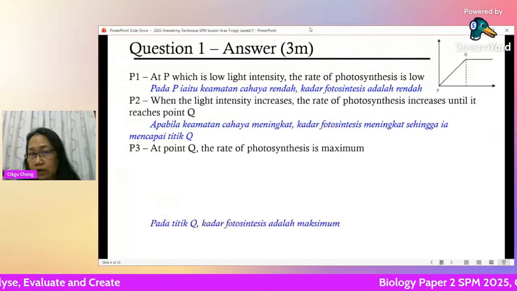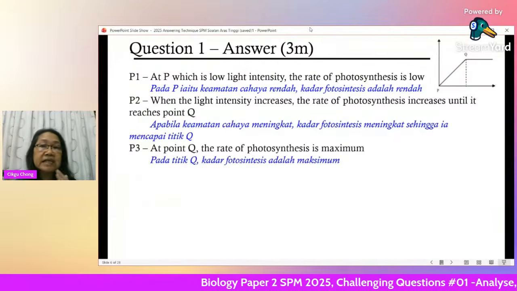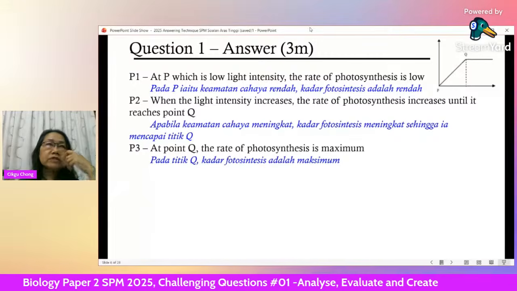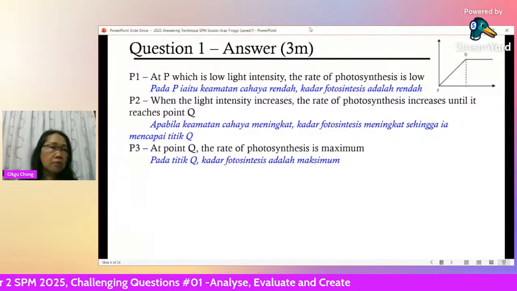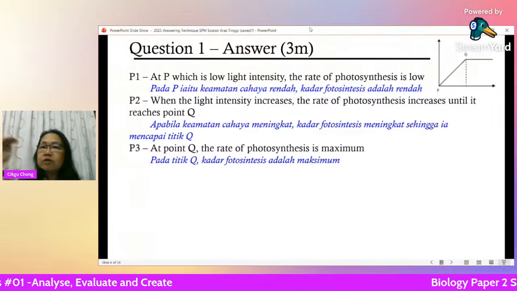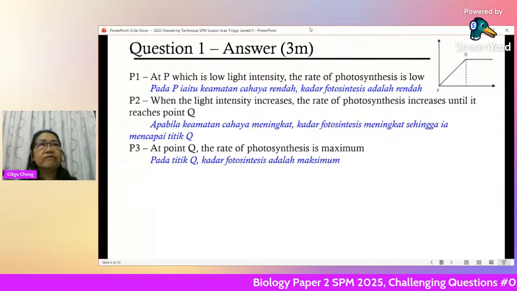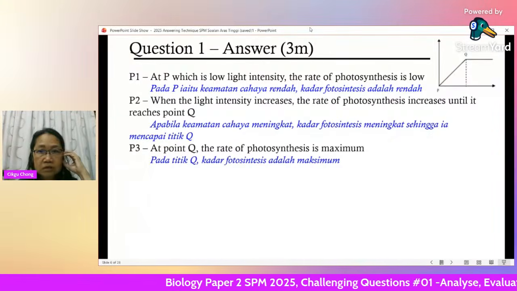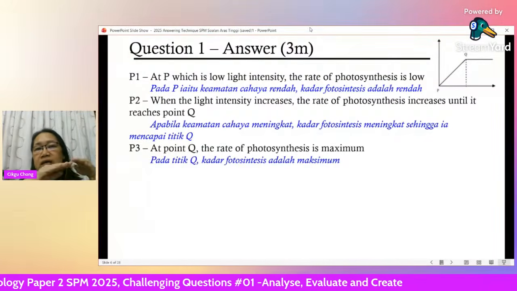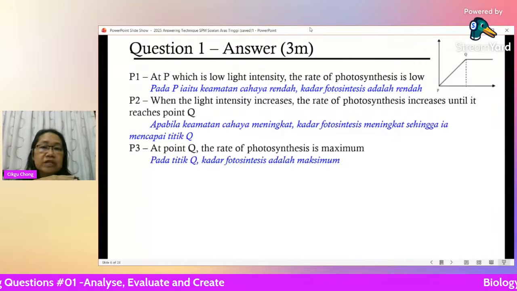And then at point Q, the rate of photosynthesis is maximum. Okay, not optimal. Optimal, you say for temperature. Optimal temperature, 37 degrees Celsius. Rate of photosynthesis, we call it maximum. That means it achieves the highest level. It doesn't go up anymore. Okay, and then you have to explain why the rate of photosynthesis doesn't go up anymore. Why it is already maximum.